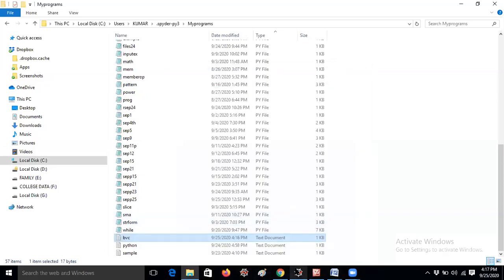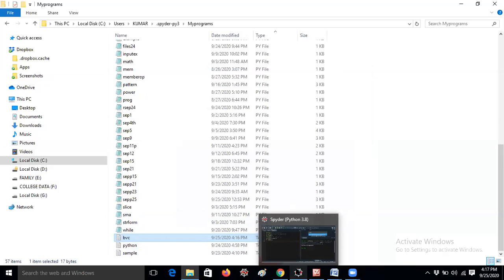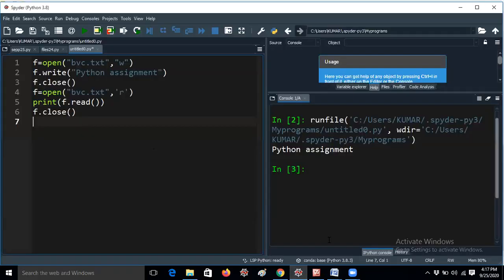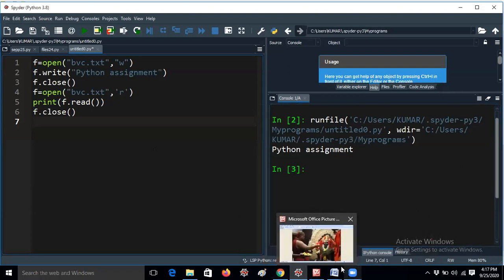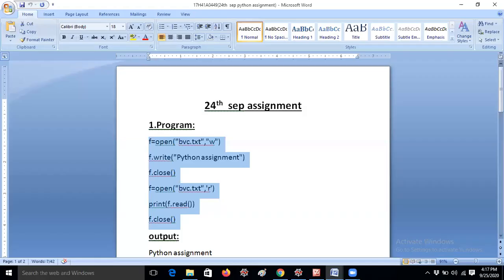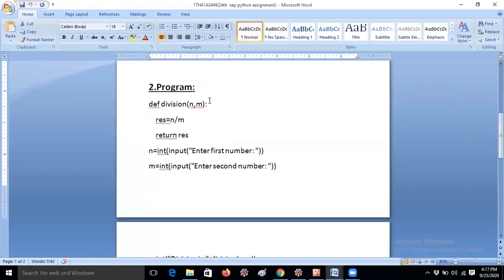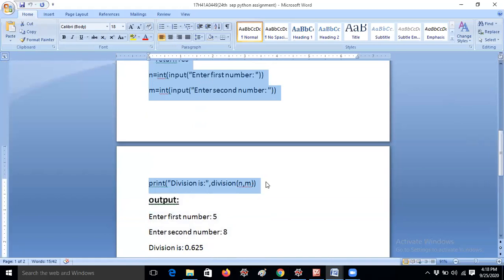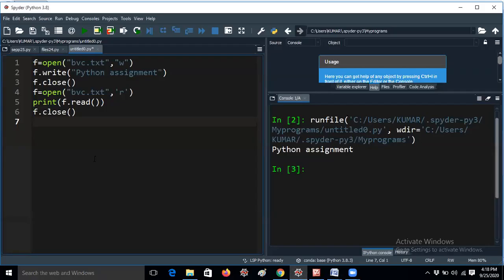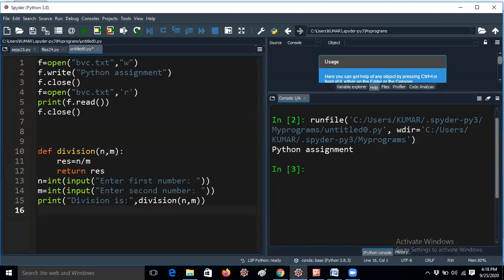Many students also submitted the assignment. Thank you, guys. And I had given one more question, to find the division of two numbers, using functions only. I would like to execute that question also. So this is the question, and this is the answer actually.